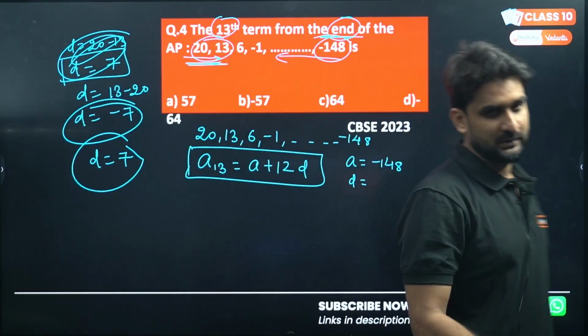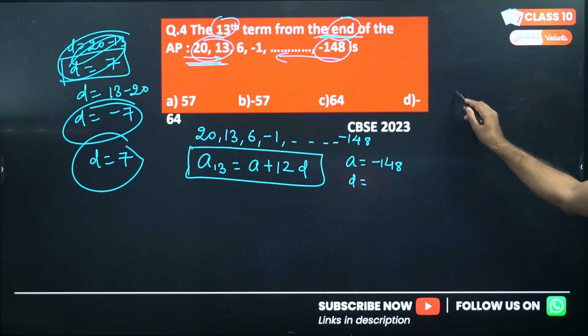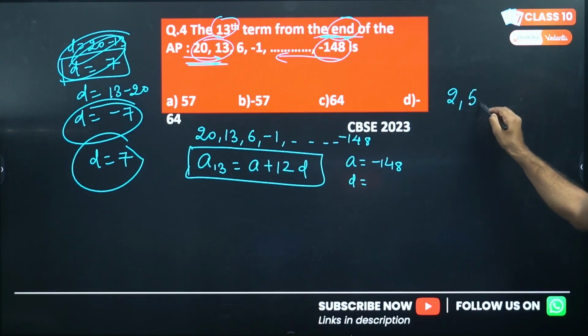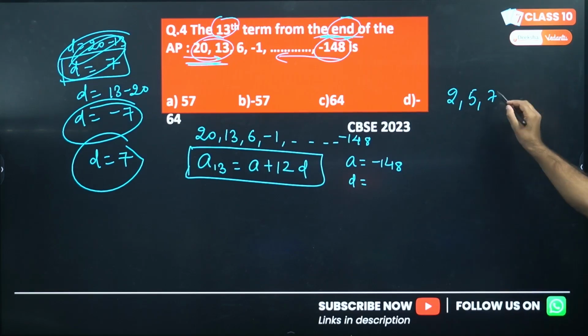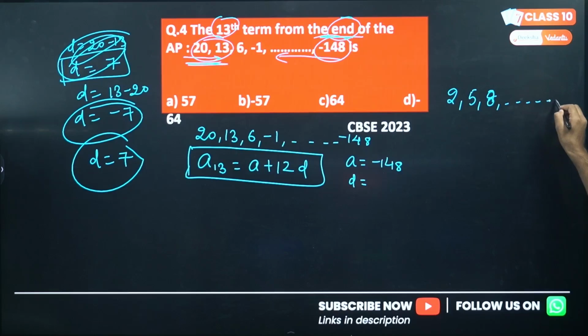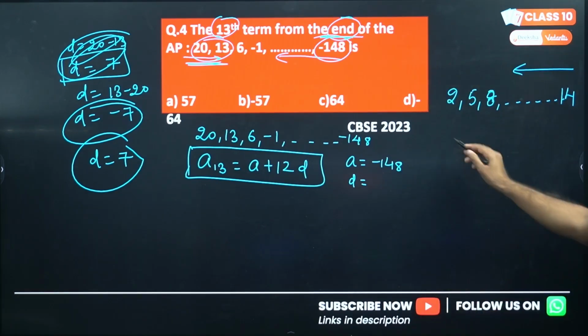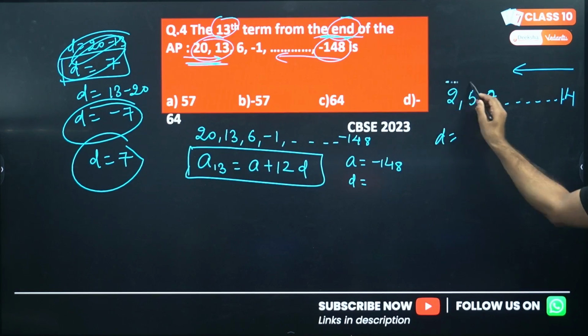Let me give you an example. If there is an AP 2, 5, 8 and so on, 14. What will be the common difference if I consider this AP from the end to the start?